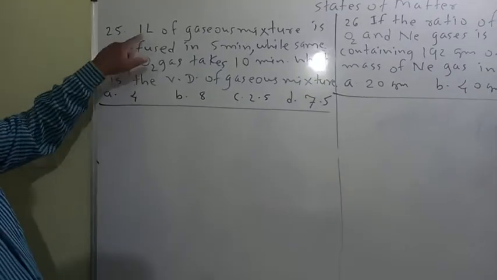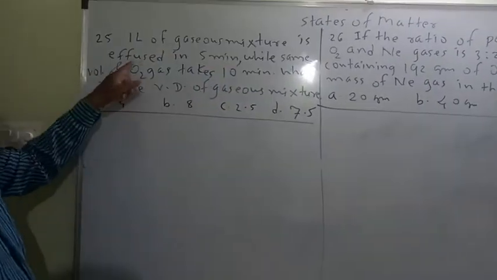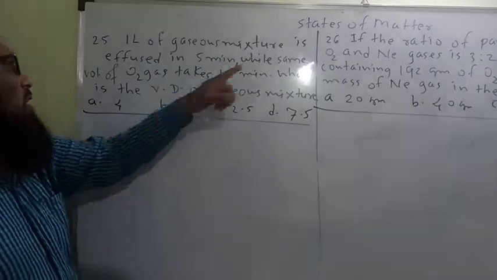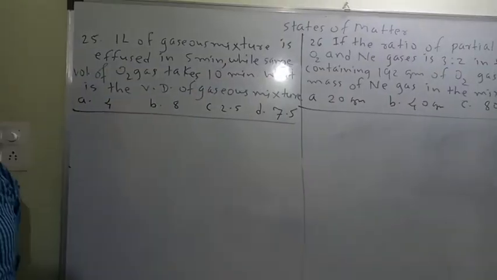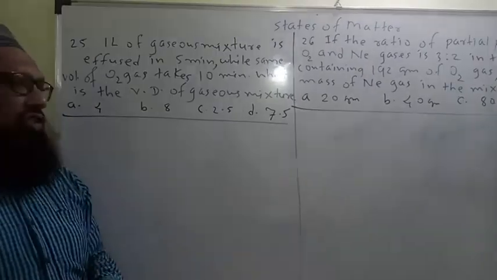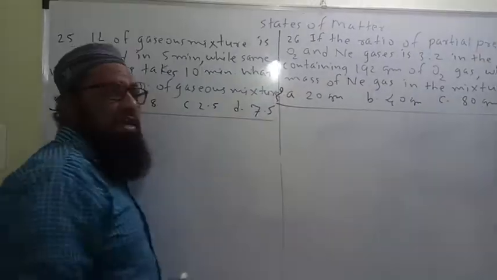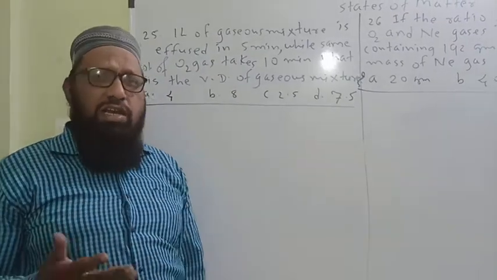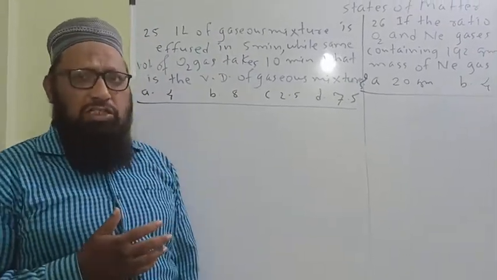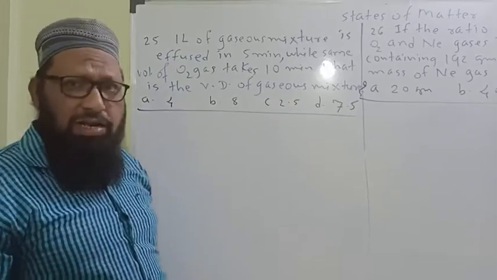Question 25. 1 liter of gaseous mixture is effused in 5 minutes while the same volume of oxygen gas takes 10 minutes. What is the vapor density of the gaseous mixture? This numerical depends on Graham's law of effusion. Effusion means the tendency of a gas to leak, release, or escape from the container.